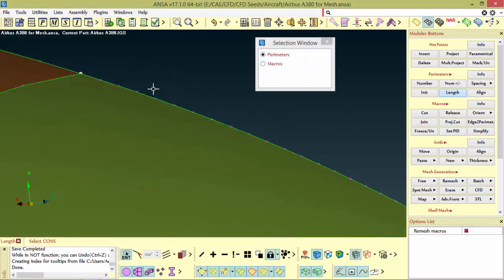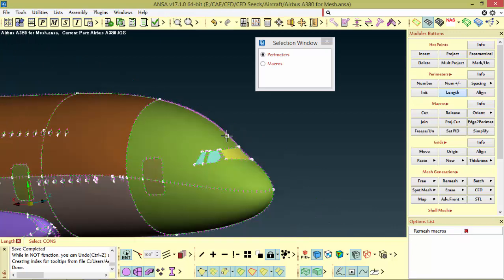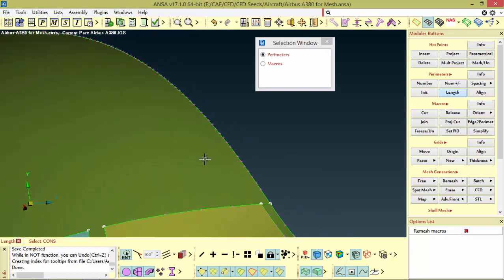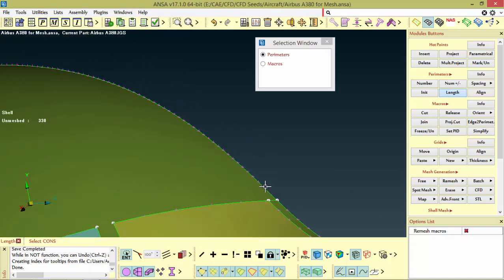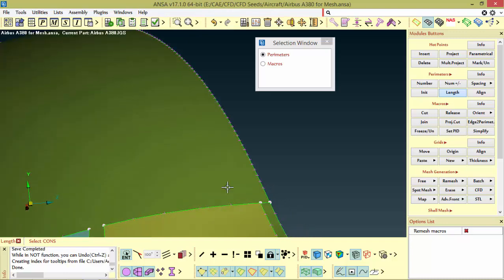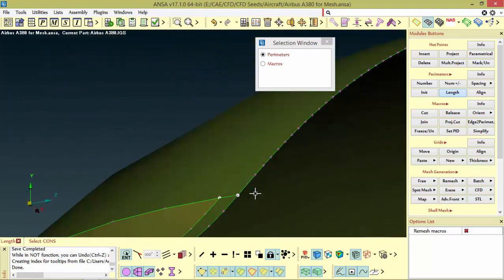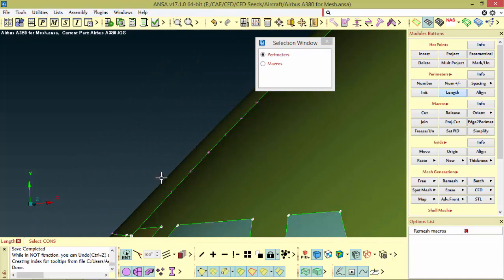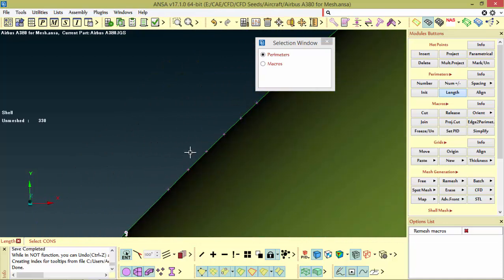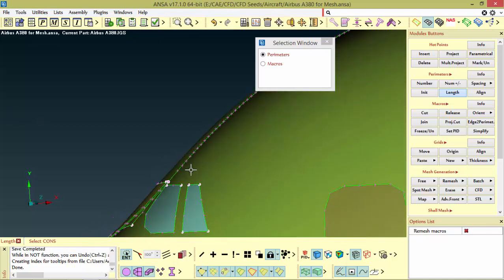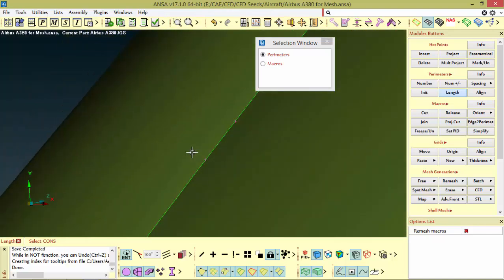See, we have increased the length, but since I applied the distortion value, what it means is that as we go along this perimeter, the deviation from the geometry is not allowed to go beyond 10 percent. That is why it has given it like this.